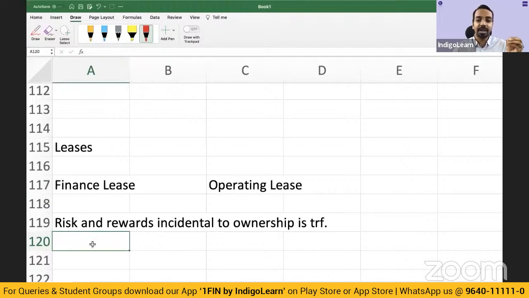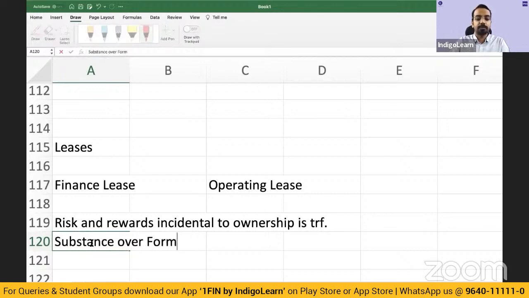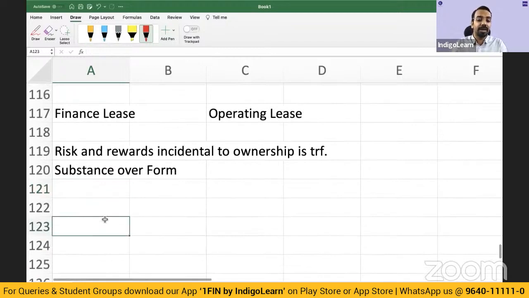And in finance lease, the classification and the accounting deals with the concept of substance over form. Legally, the lessee may not be the owner, but in substance, we treat it as if the lessee has been the owner, and hence, whenever there is a finance lease, we consider it to be a sale transaction.